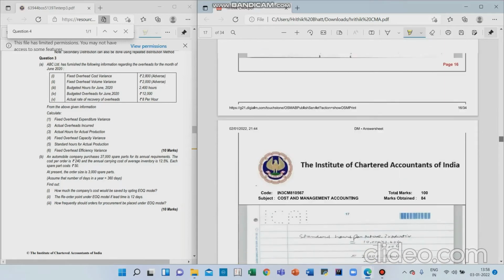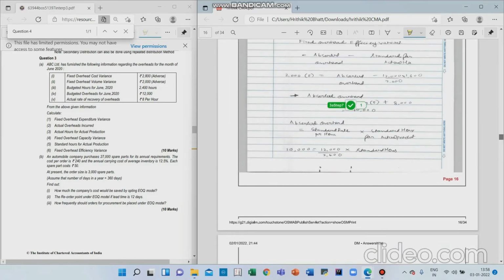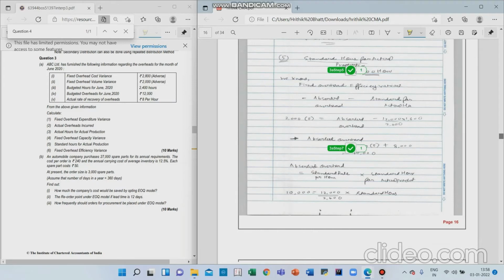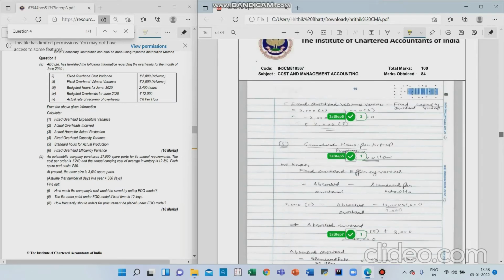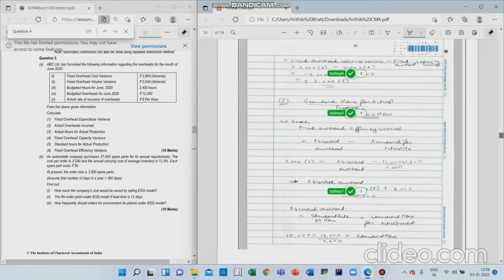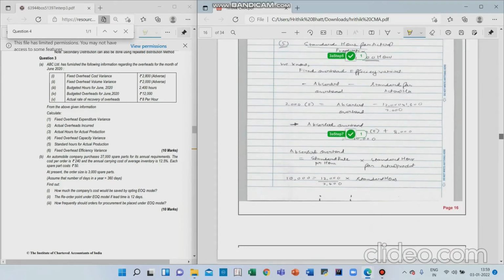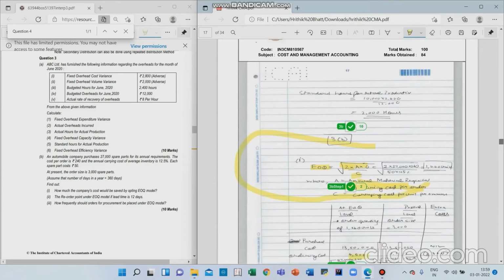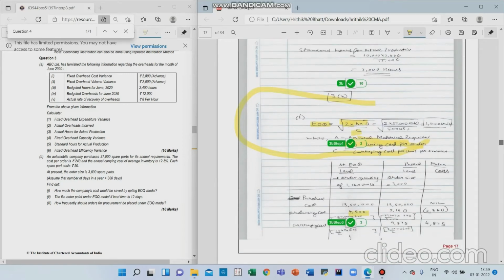So here it does not seem to me that the marks have been there for working notes also. Somewhere, yeah, somewhere 1 mark is given for working notes as well. The second part was the EOQ question. Here you can see that the formula also carries the marks. That is why 2 marks, 1 mark for the answer, 1 mark for the formula, and you have to explain this. A stands for what, O stands for what, C stands for what.